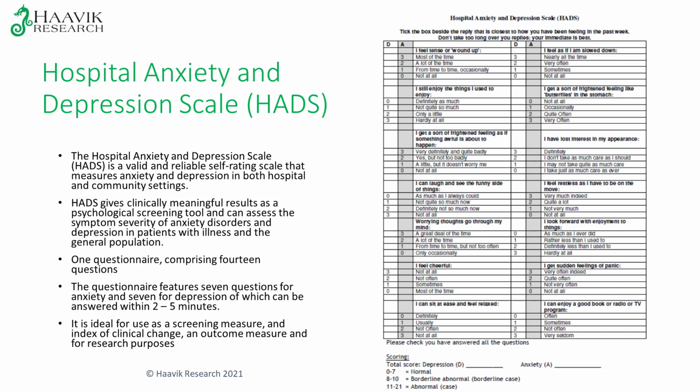So on the scoring here at the bottom, if you have a look at that, 0 to 7 would be considered normal and not something you need to worry about. 8 to 10 would be considered borderline abnormal. Borderline probably are not a real significant case. And if they score 11 to 21 in either the depression or the anxiety, then it's considered quite a severe case. It's something that you've got to take seriously. So well worth, again, measuring.